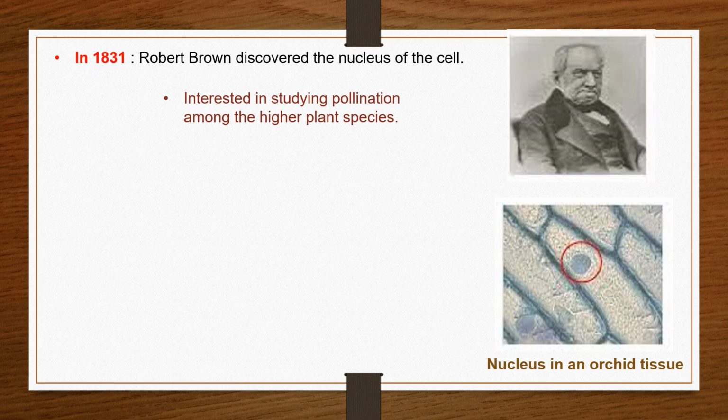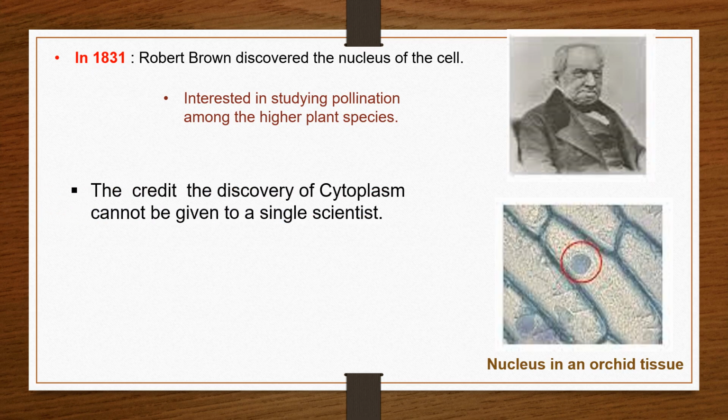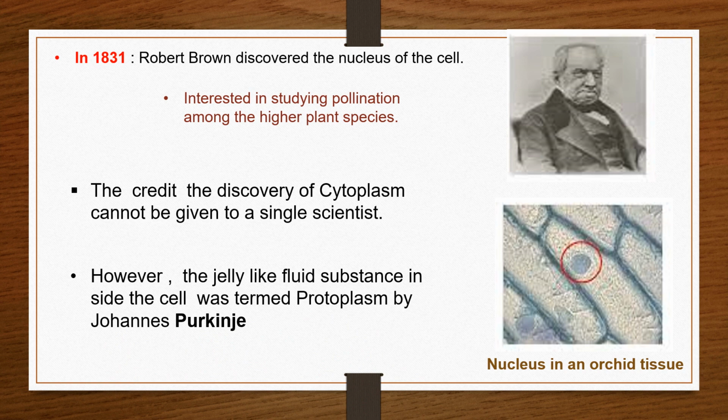That way many other discoveries followed, and later the discovery of cytoplasm also came along. But the discovery of cytoplasm cannot be given to a particular scientist. It was the work of many scientists together. However, the jelly-like substance inside the cell, which is termed protoplasm, was named by Johannes Purkinje.